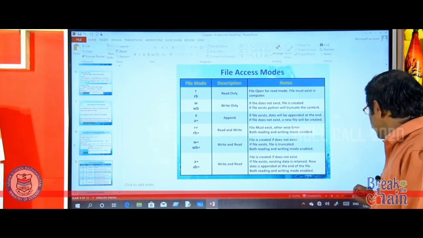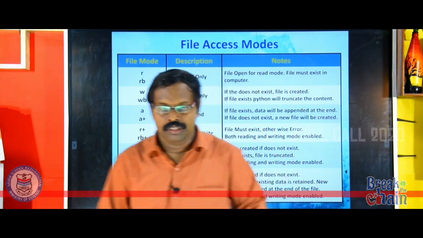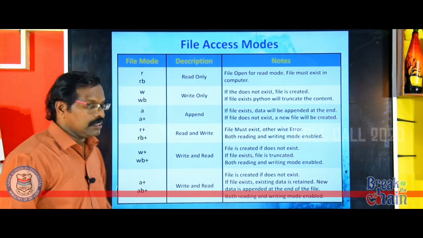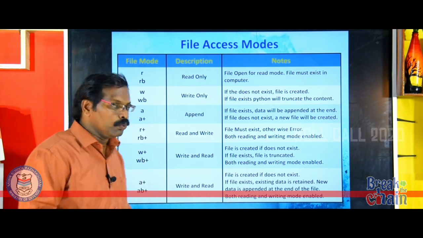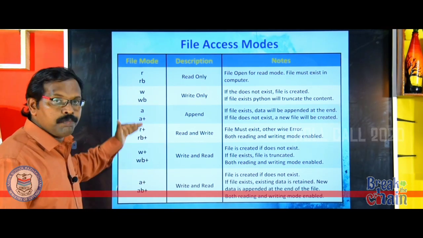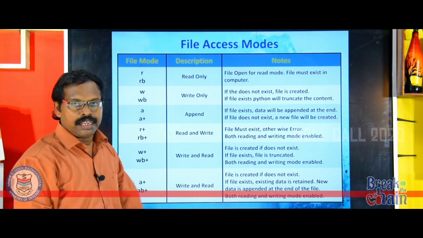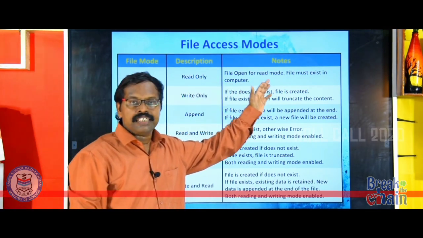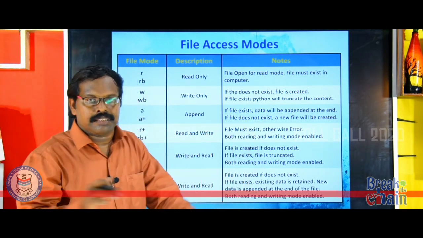Now we are going to study the different file access modes. Have a careful look. You already studied what is r and what is w, but there are other file modes as well. r means read only. That means the file is opened in read-only mode, but the file must exist.